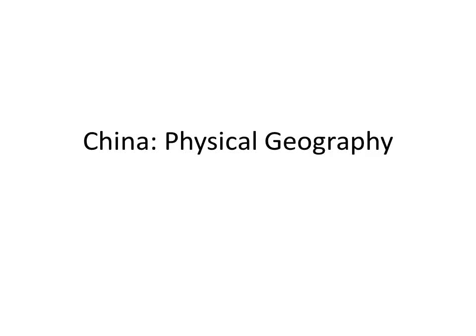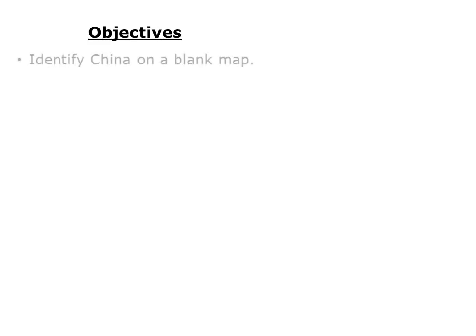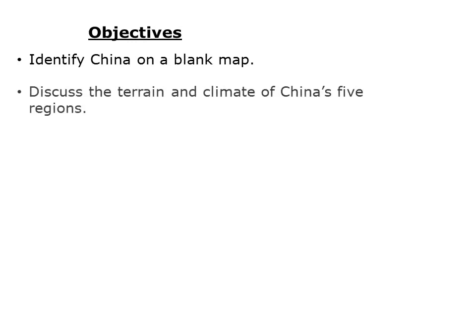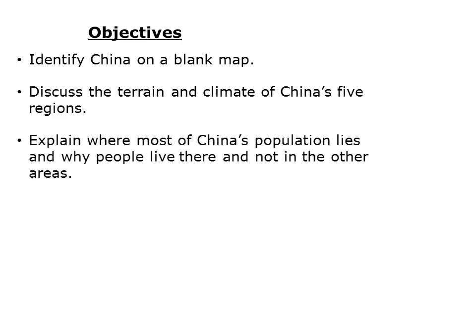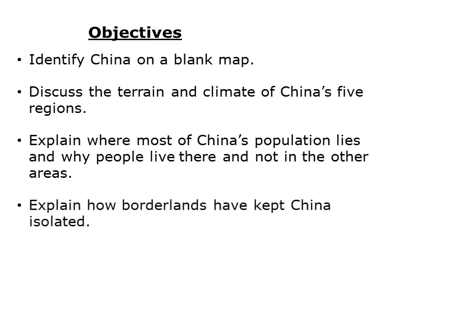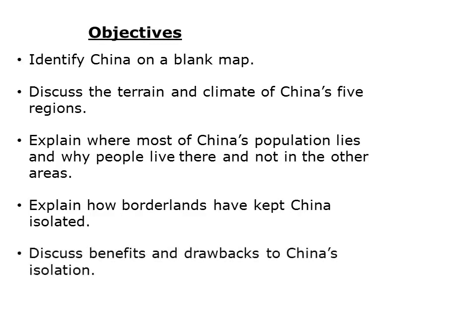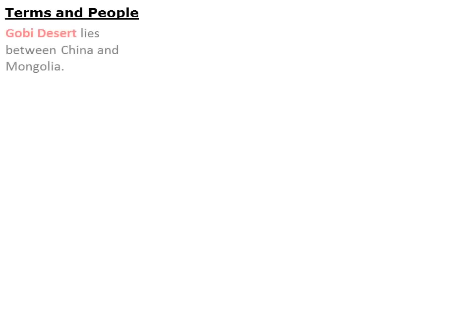China, its physical geography. Your objectives: to identify China on a blank map, to discuss the terrain and climate of China's 5 regions, explain where most of China's population lies and why people live there and not in the other areas, explain how the borderlands have kept China isolated, discuss the benefits and drawbacks to China's isolation.